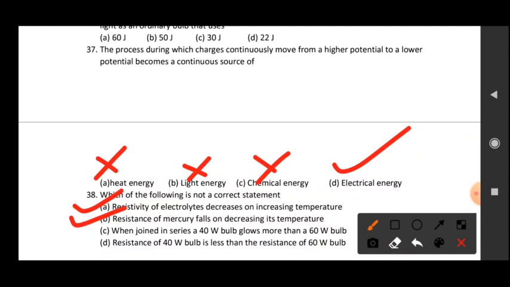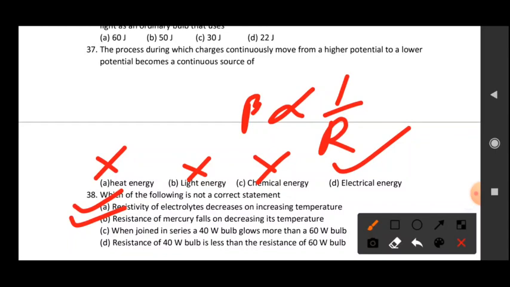If two bulbs are joined in series, then in a series combination the current will be the same. So it means that power will depend on the resistance here, and the resistance of both also adds up and increases. In series, as resistance increases, the power will increase.